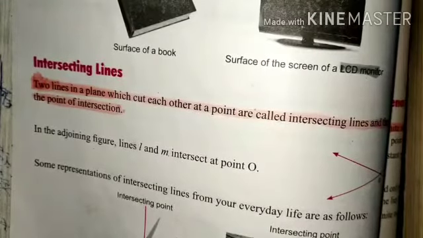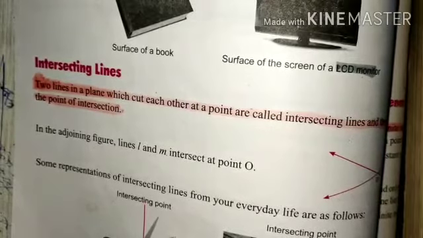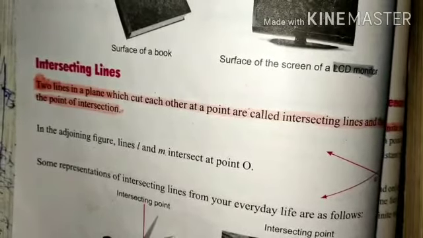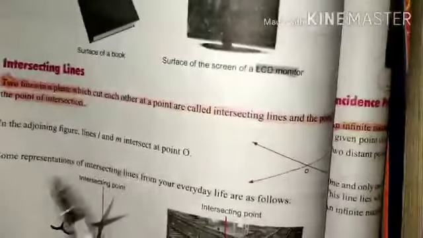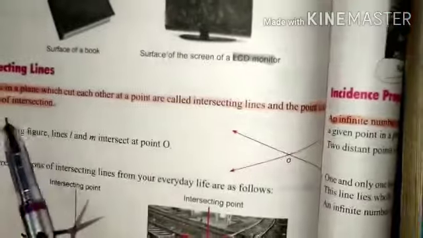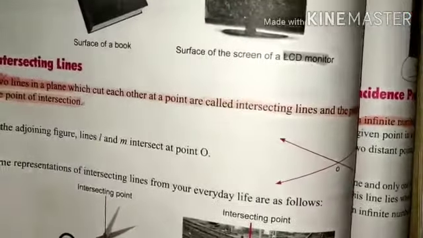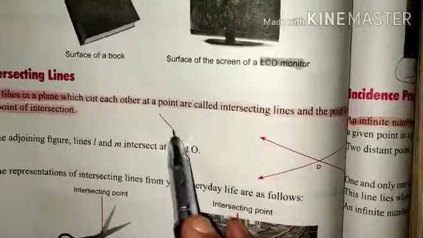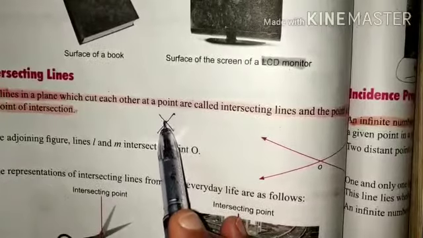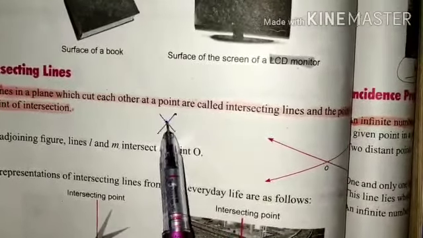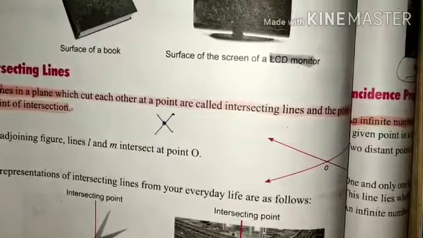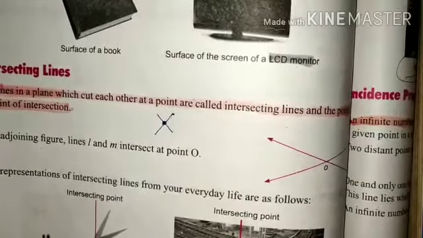Next is intersecting lines. Two lines in a plane which cut each other at a point are called intersecting lines. The point is called the point of intersection. That means when two lines cut each other, they are called intersecting lines, and the point at which they cut each other is called the point of intersection.